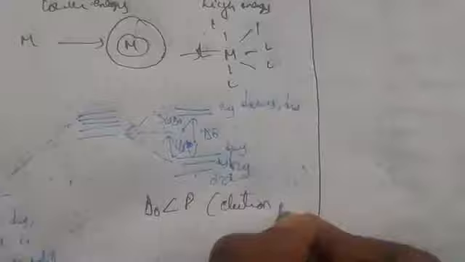If P represents the electron pairing energy, then when delta naught is less than P, we call it a weak field ligand, and it gives a high spin complex.